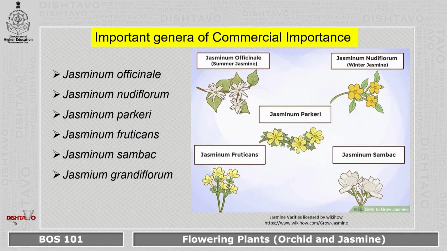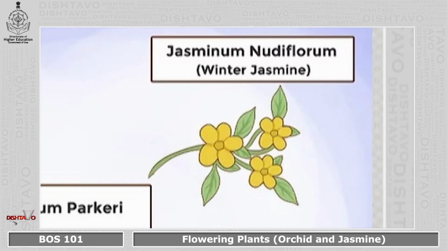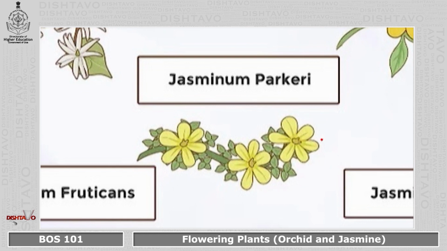Among the important genera of commercial importance, we can see different shapes and different types of floral parts. Here we have summer jasmine, that is Jasminum officinale. We have winter jasmine, that is Jasminum nudiflorum. We have different types of flowers over here.